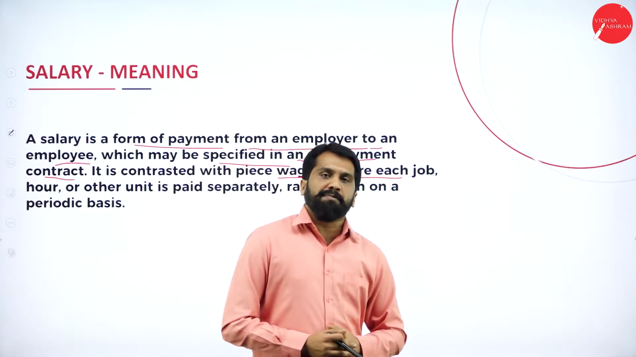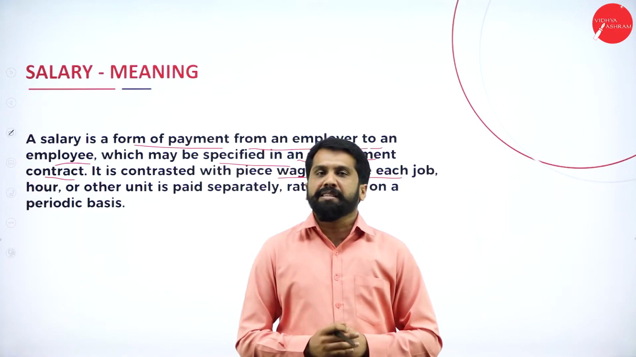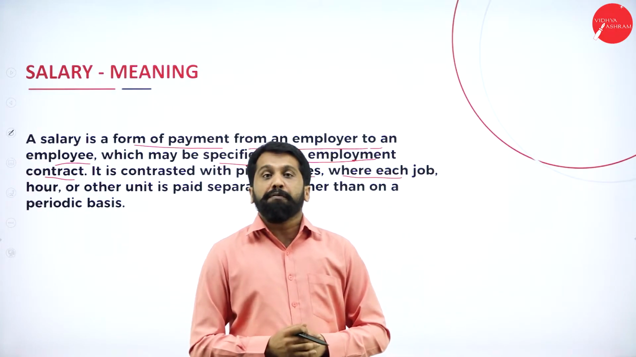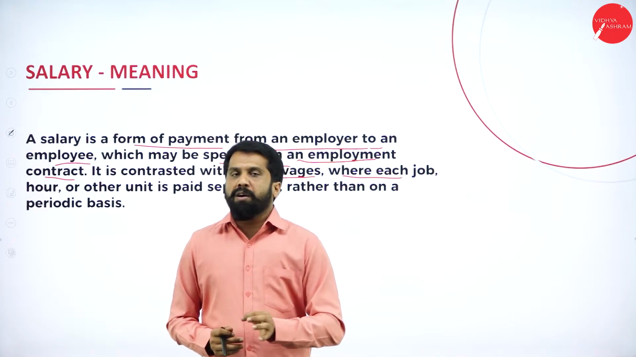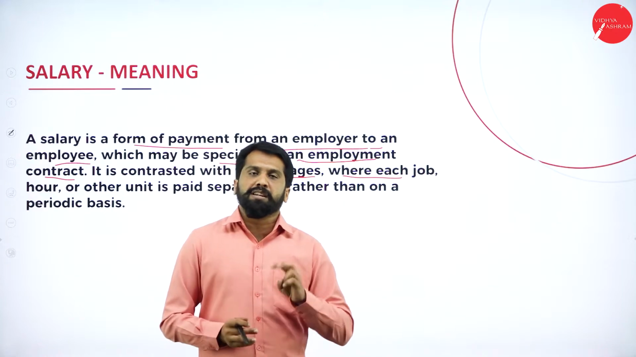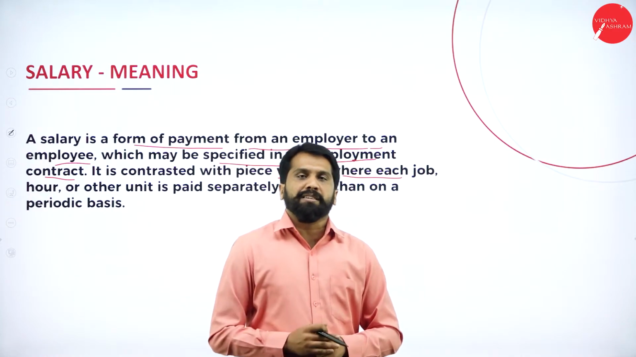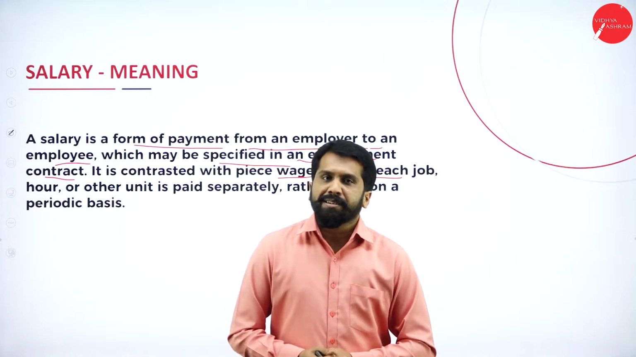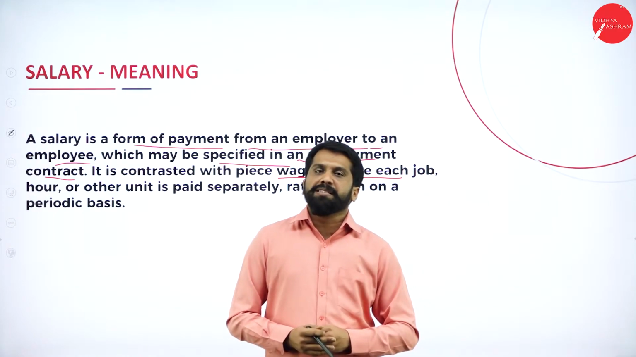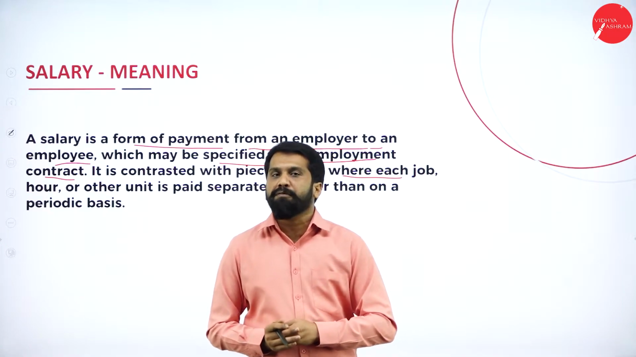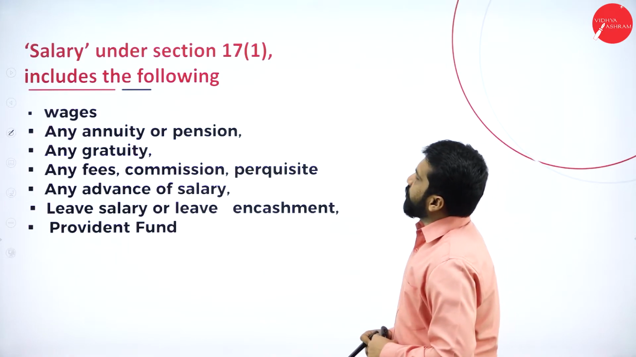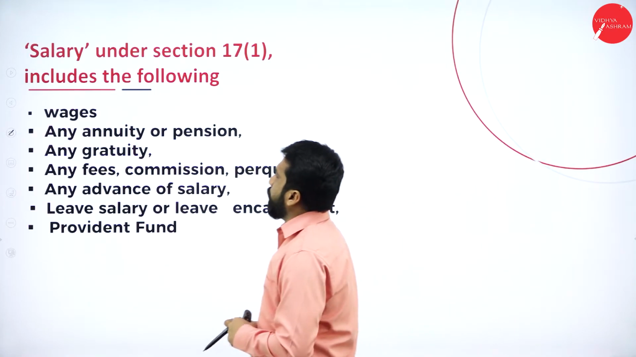So sometimes it will be paid on piece basis, means the number of pieces or number of units he manufactured. If he has manufactured 1,000 units, and each unit he is getting 2 rupees, then 1,000 into 2, he will get 2,000 rupees. Similarly, normally the payment can be on a unit basis, or else on the basis of your number of hours. Salary under section 17 includes the following.